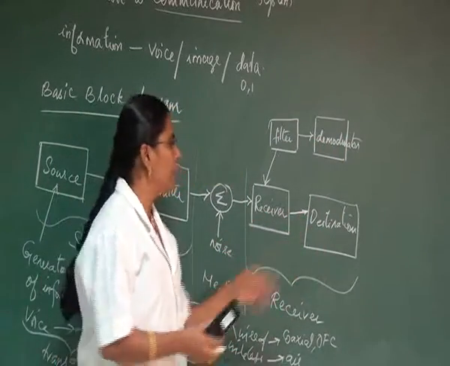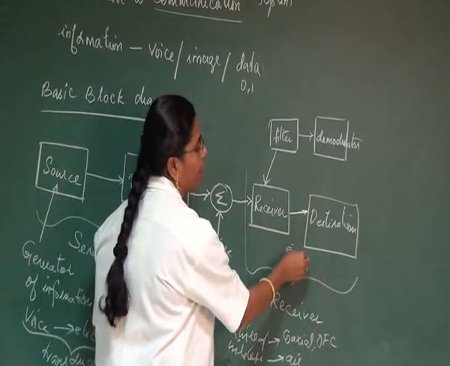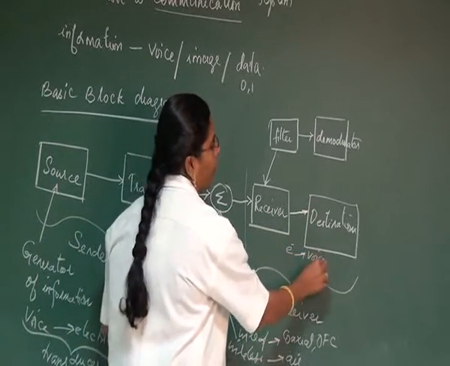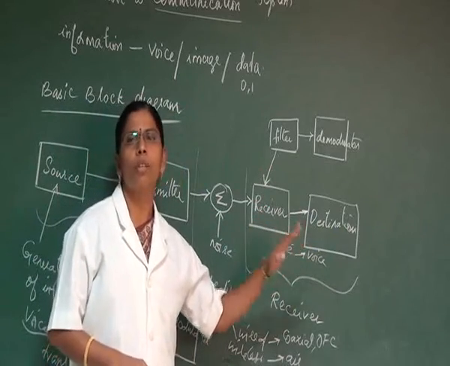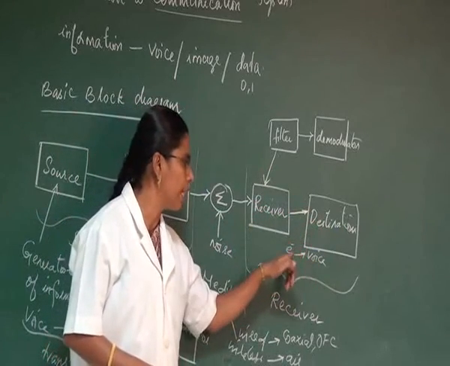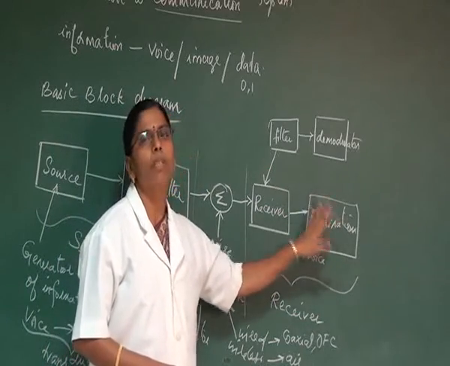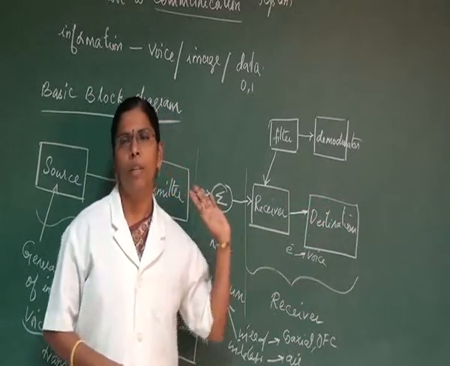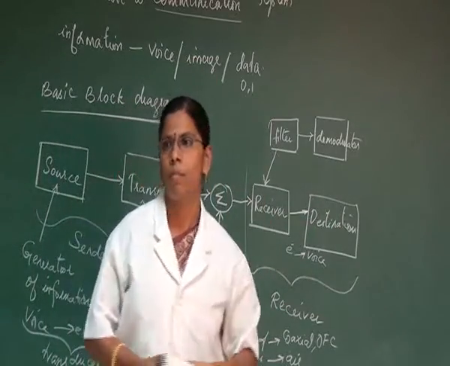The signal we are receiving here is an electrical signal, which must be converted to voice again. So here also we have a transducer, which converts our electrical signal into a voice signal, and we receive the same voice signal at the receiving end. So this is the basic block diagram of a communication system.